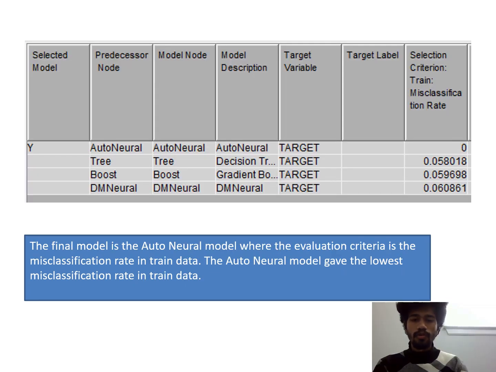From the graph above, the final model is the autoneural model and the evaluation criterion is the misclassification rate in trained data. Because the DM neural gave the highest misclassification rate in the data, whereas the autoneural model gave the lowest misclassification rate in trained data, which is 0, which represents a model that had 0 incorrect predictions.